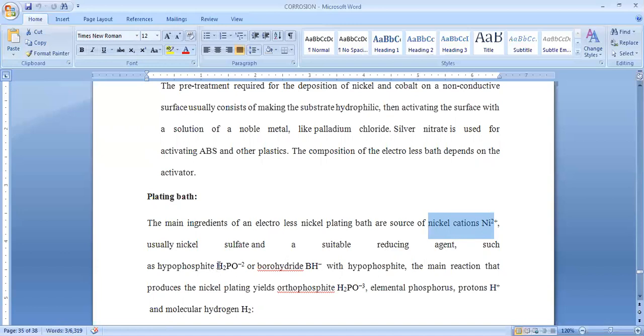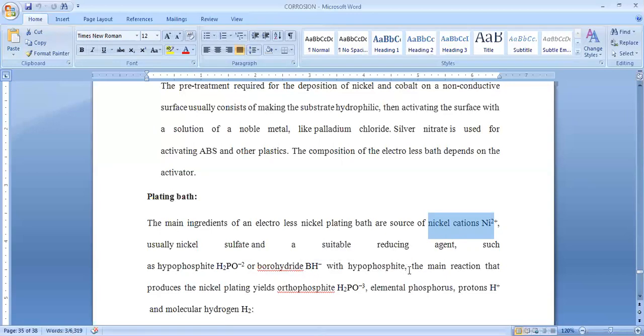The suitable reducing agent is most probably sodium hypophosphite. Sodium hypophosphite is a suitable reducing agent for this electroless plating process. Either we can use hypophosphite, or otherwise borohydride, but most preferably sodium hypophosphite is the suitable reducing agent for this process. So this is the plating bath, where we have to take the solution of nickel plus 2, either in the form of sulfate or chloride, along with a reducing agent like sodium hypophosphite or borohydride.